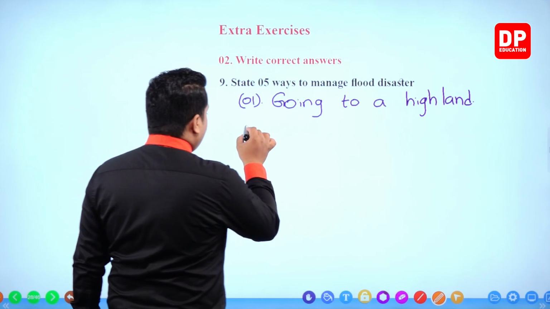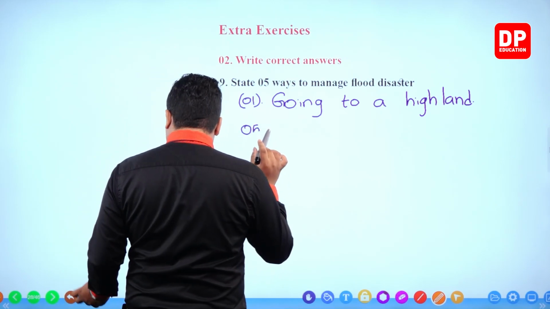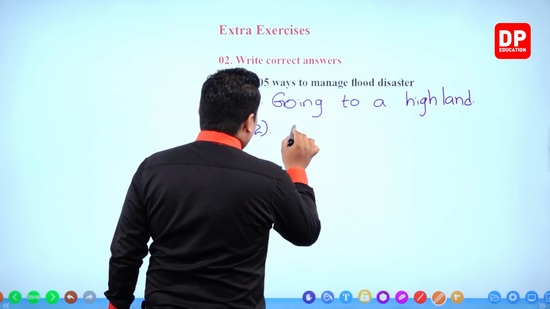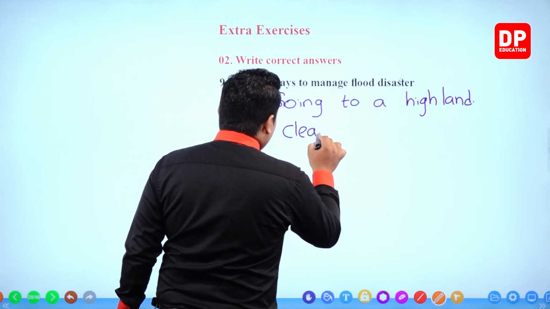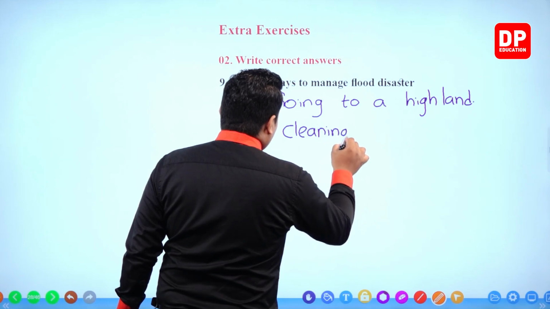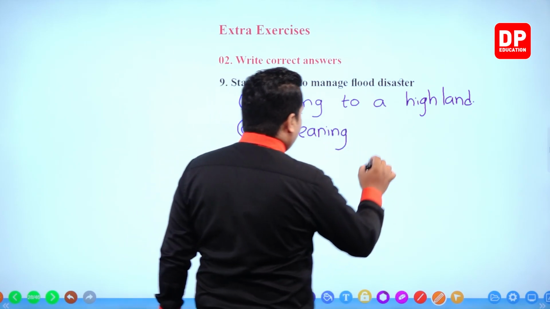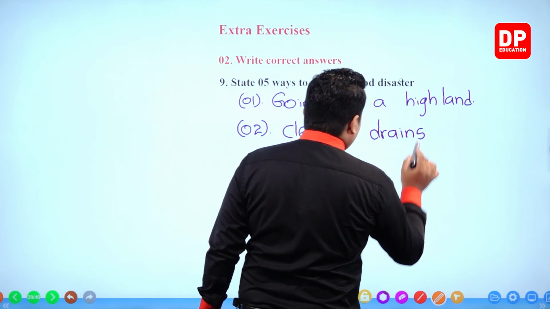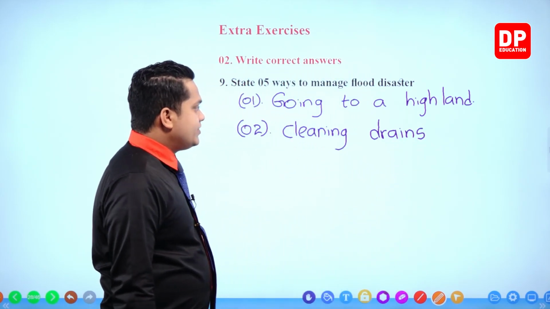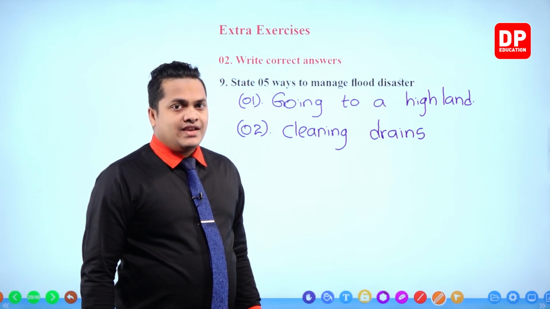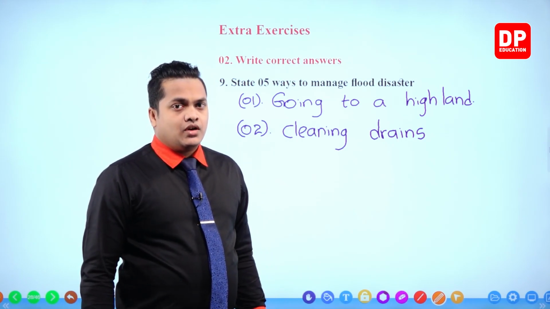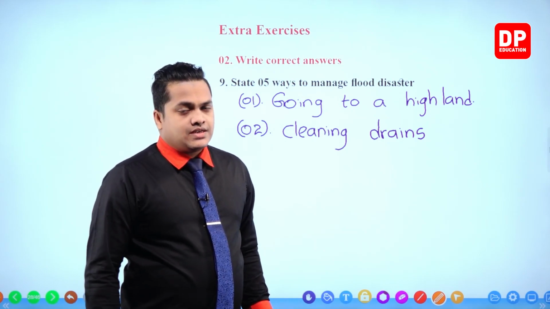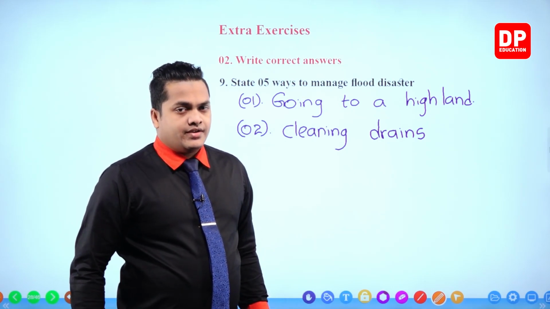Then number two, cleaning drains. Cleaning drains is also a good thing to follow to manage the disaster caused by the flood.